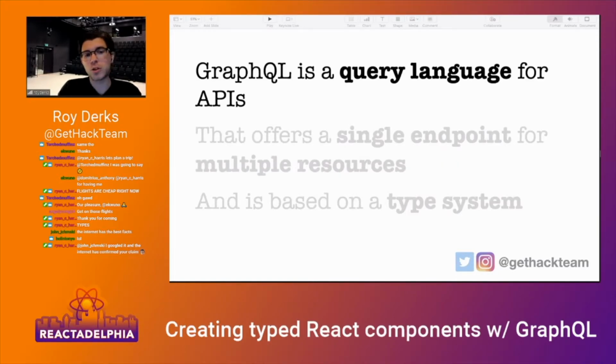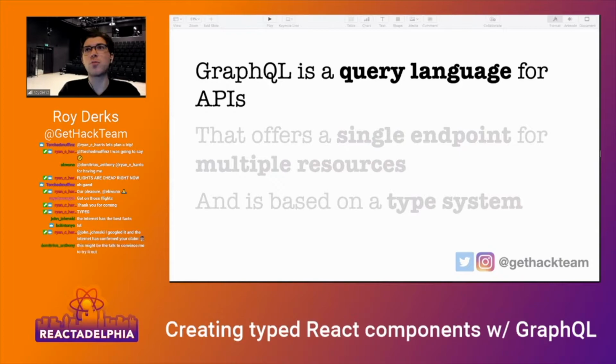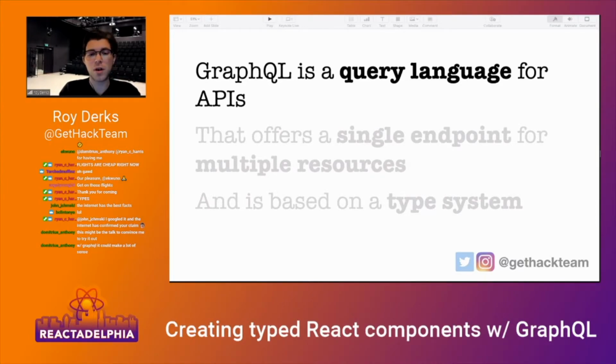But GraphQL is what we call a query language for APIs. GraphQL is not a framework to build APIs, or a library that gives you the perfect API. It's actually just a convention, a query language, and there are libraries and frameworks to help you create servers or APIs in that query language.